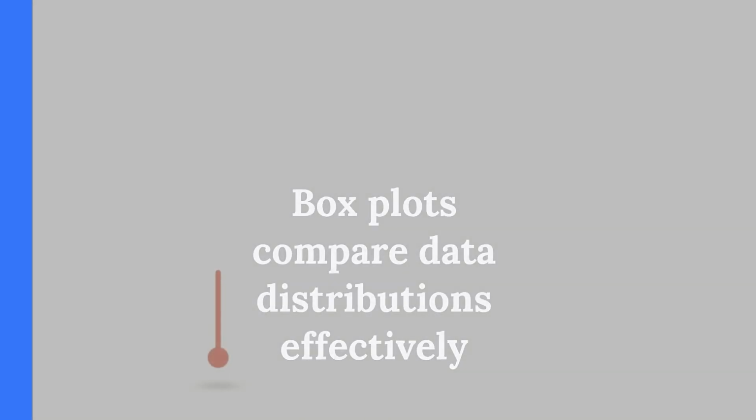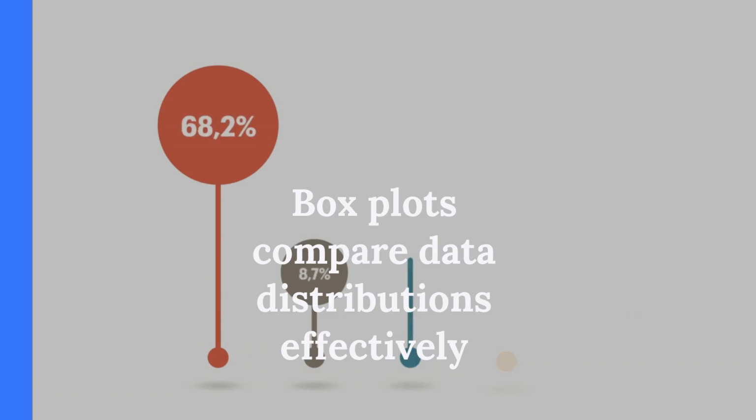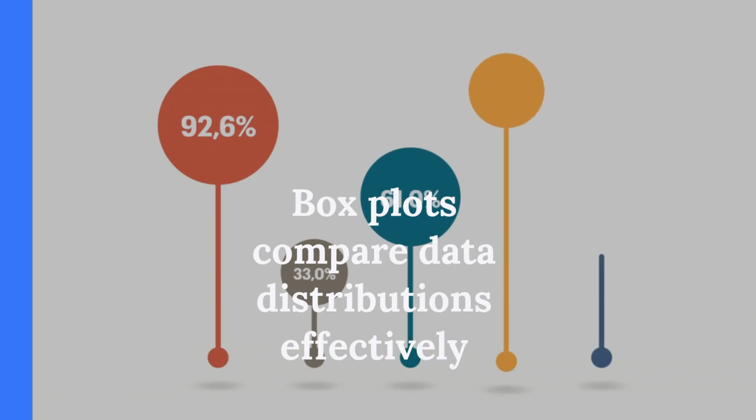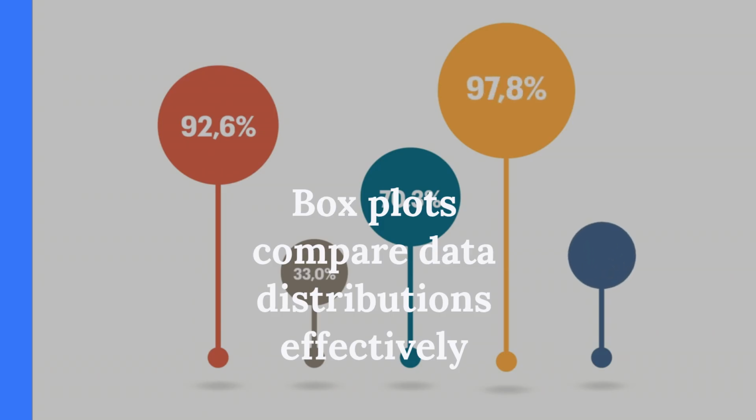Box plots summarize data through quartiles, highlighting medians and outliers. They are useful for comparing distributions across categories. Clearly label quartiles and medians. Use side-by-side box plots for comparisons. Box plots illustrate data spread and central tendencies.